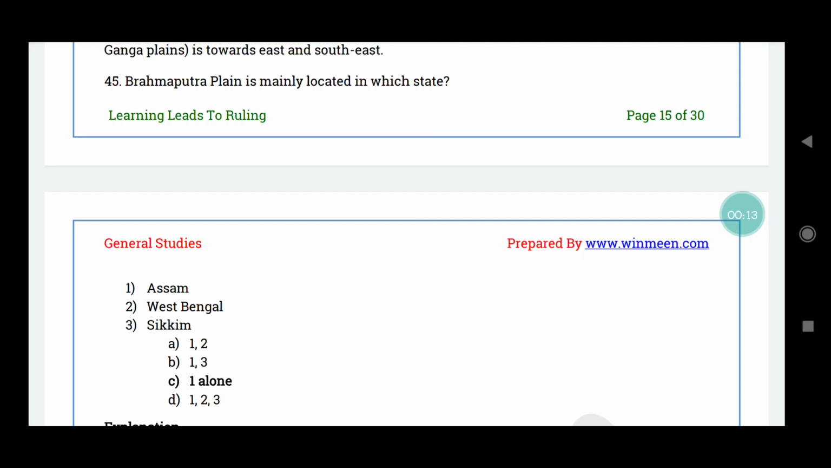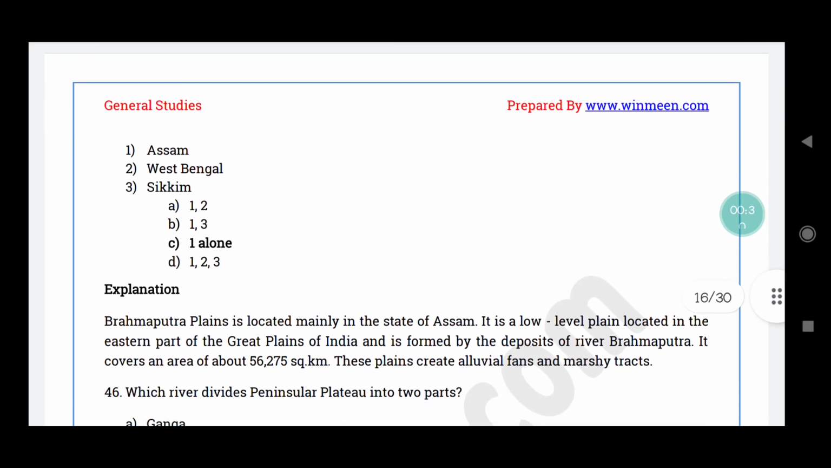45th question. Brahmaputra plain is mainly located in which state? Assam, West Bengal, Sikkim. The correct answer is option C, one alone, that is Assam alone.